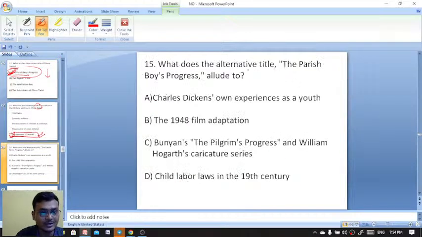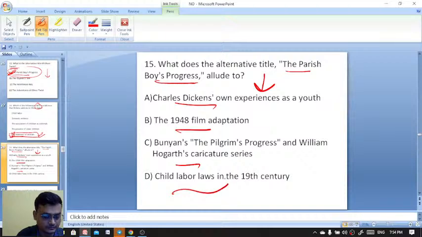Next question. What does the alternative title The Parish Boy's Progress allude to? There is an allusion to which work? Got it, Tahida, Anandita, everyone. Got it.